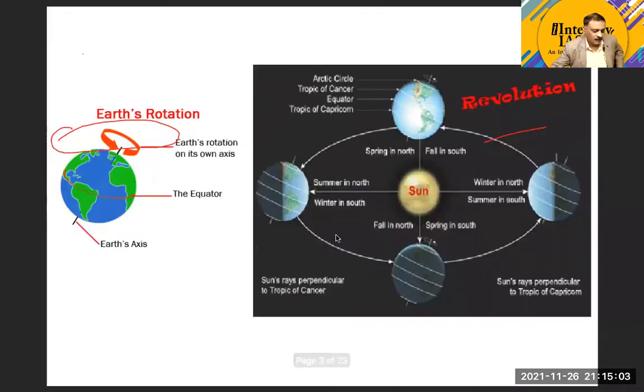Now guys, if you can recall, we have already discussed that rotation means the rotation of the earth around its axis, which causes a phenomenon that in geography we call day and night. Always remember that in geography we take day as our central concept, and we divide the day into 2 parts, the darker part and the illuminated part.